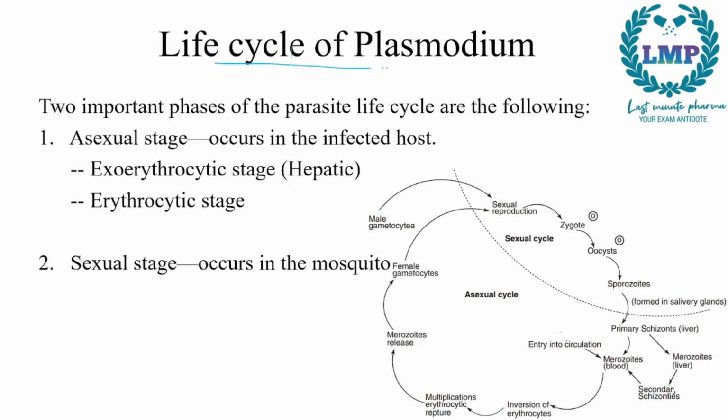We have the life cycle of Plasmodium. There are two important phases of the parasite life cycle, that is the asexual stage and the sexual stage. The asexual stage often occurs in the infected host. Now there are two substages, that is the exoerythrocytic stage and the erythrocytic stage. The exoerythrocytic stage is the stage which occurs outside. Exo means outside the RBC, so it happens in the hepatic cells. And the erythrocytic stage happens in the RBC. Now the sexual stage occurs in the mosquito itself.